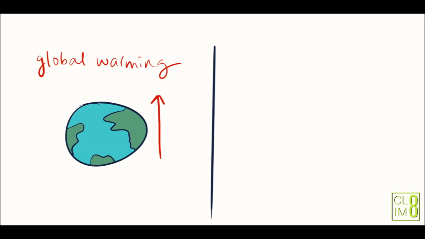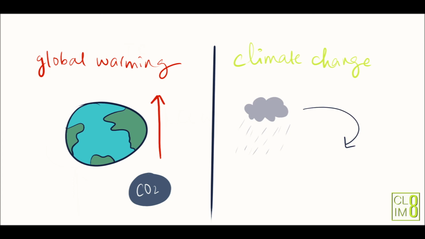Now, time for a quick recap. Global warming is basically the Earth getting hotter due to the presence of CO2 in the atmosphere, and that leads to climate change. And climate change ends up having a lot of negative side effects such as extreme weather events, sea level rise, and so on and so forth.